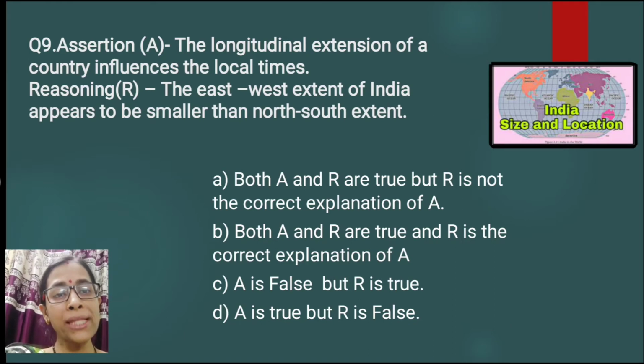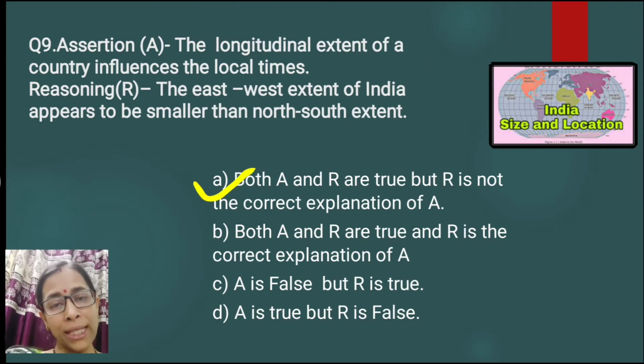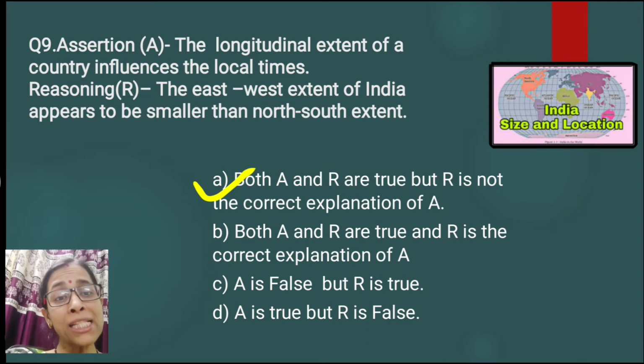Reasoning is given here: the east-west extent of India appears to be smaller than the north-south extent. The east-west extent and north-south extent of India are almost 30 degree, but it appears that the east-west extension is smaller than the north-south. So R is also correct, but here R is not the correct explanation of A. So the correct answer is option number A. Both A and R are true, but R is not the correct explanation of A.